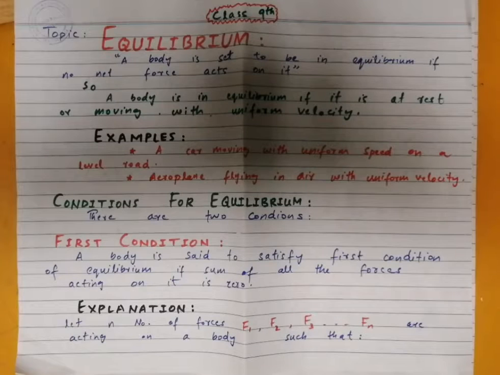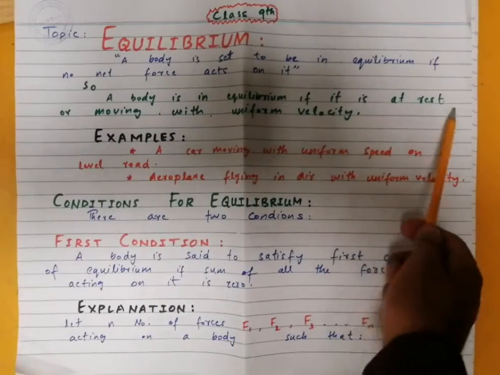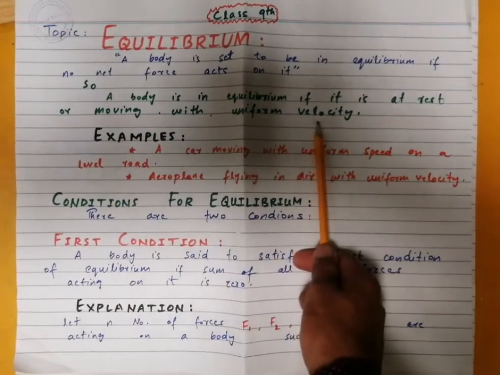Equilibrium is defined as follows: a body is said to be in equilibrium if no net force acts on it, or if the sum of all the forces acting on a body is equal to zero. Or if the resultant of all the forces acting on a body is equal to zero, then the body is in equilibrium. A body is in equilibrium if it is at rest or moving with uniform velocity.